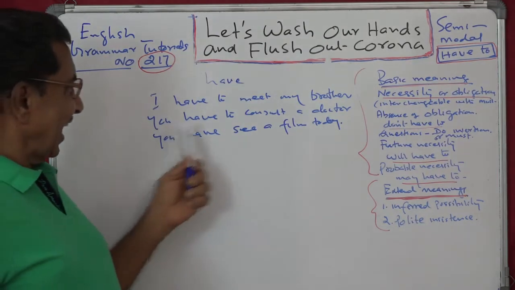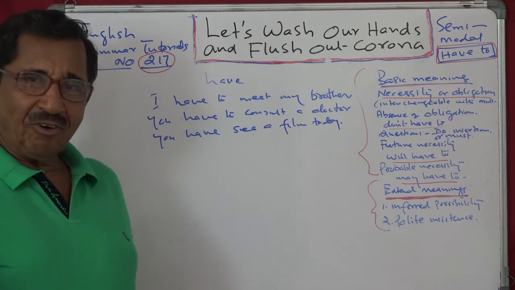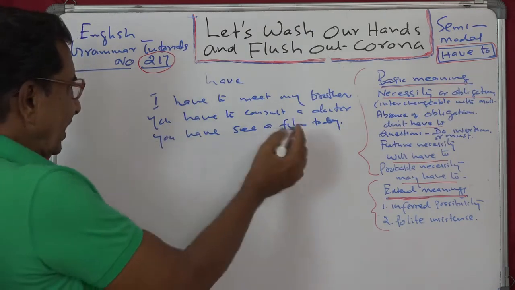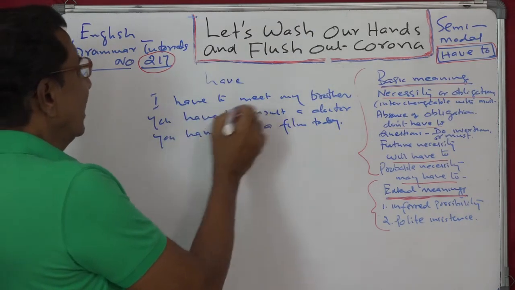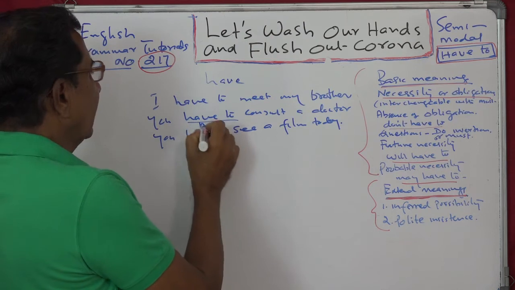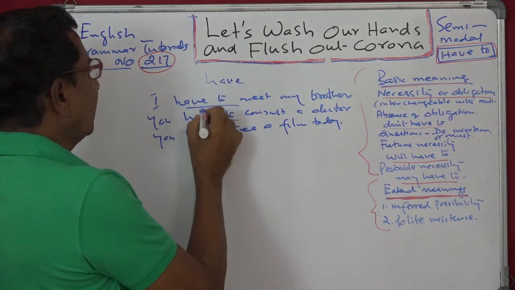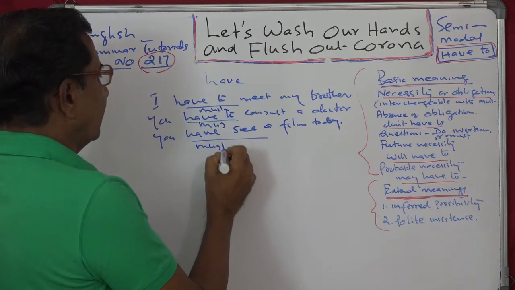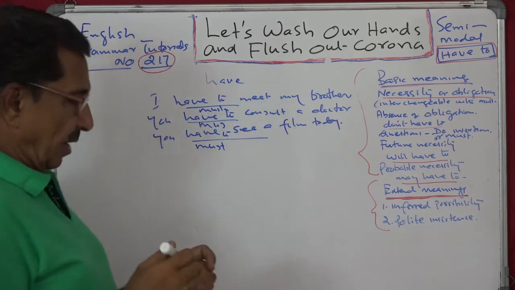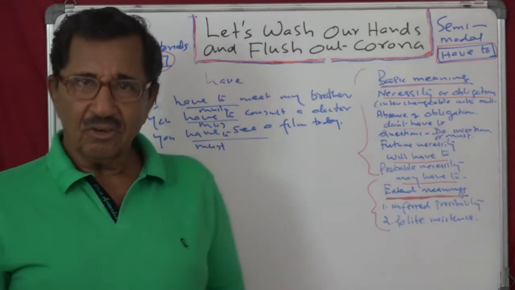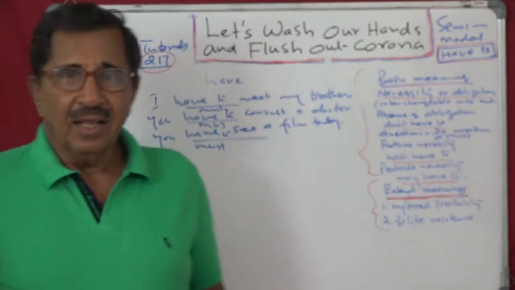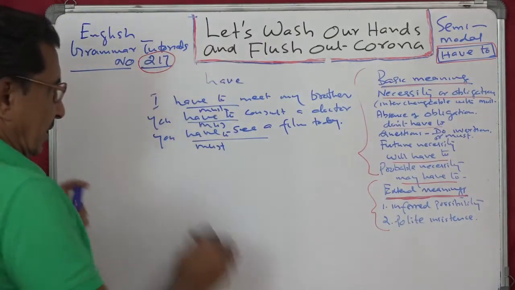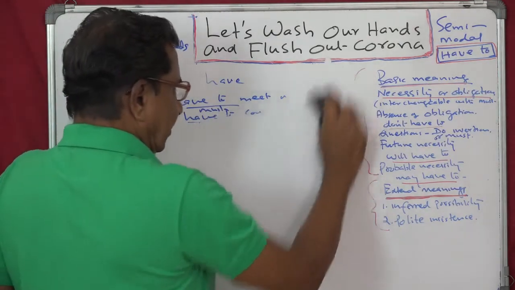So now you can see have to expresses obligation or necessity. This can be easily replaced by must. So must and have to are interchangeable. Understand? Instead of have to, we can also use must for expressing obligation or necessity. That is point one today.